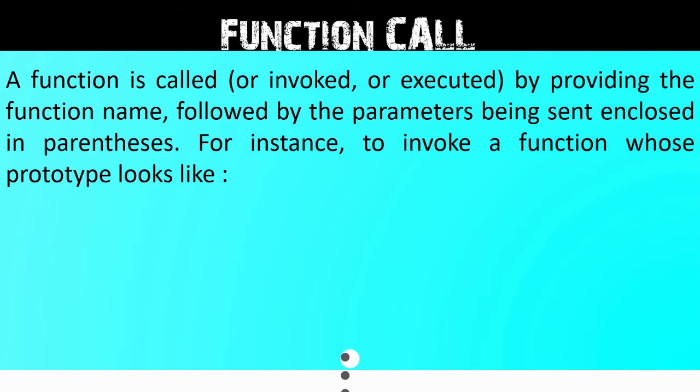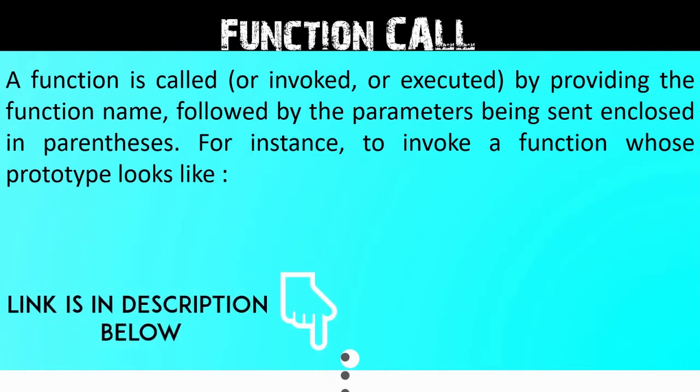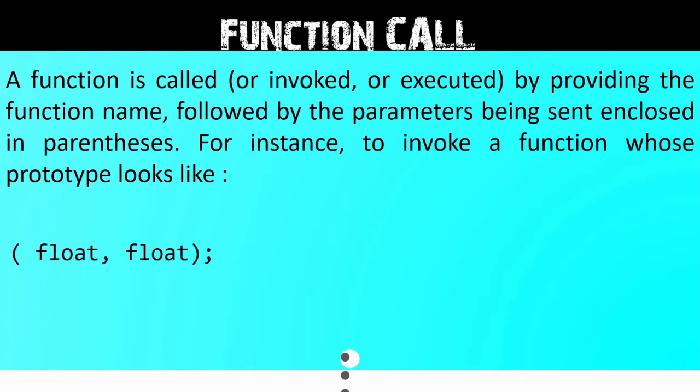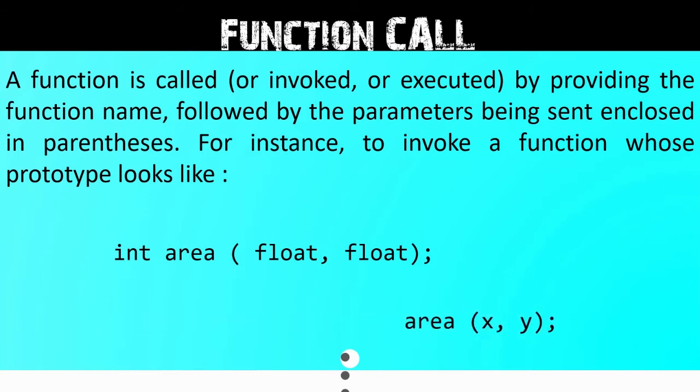A function call is invoked or executed by providing the function name, followed by the parameters being sent, enclosed in parentheses. For instance, to invoke a function whose prototype looks like this. What is a prototype? If you don't know about the prototype, I have discussed it in the last video. The link is available in the video description below, so go there and watch that video first.